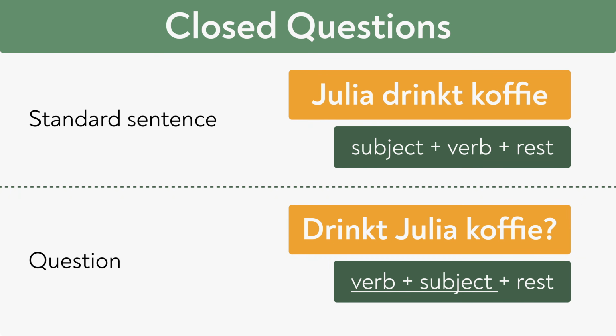Julia drinkt koffie. If you want to ask if Julia drinks coffee, we turn this sentence into a question. Drinkt Julia koffie? Julia is the subject. Drinkt is the finite verb. As you can see, we place the verb in the first place here.